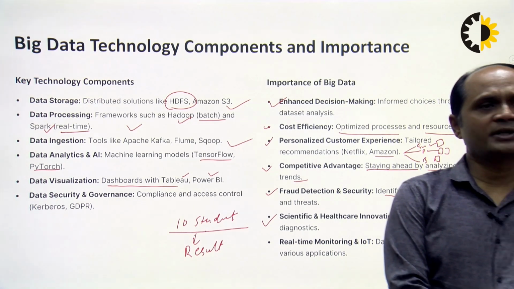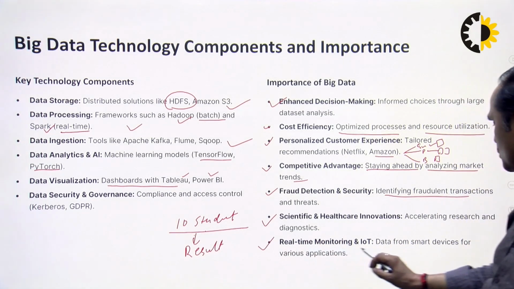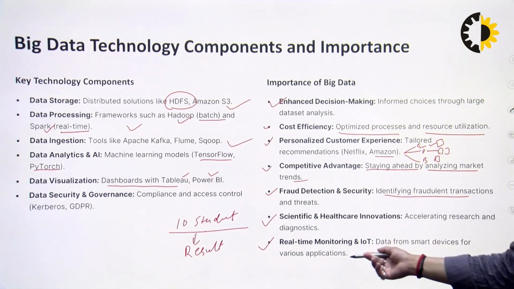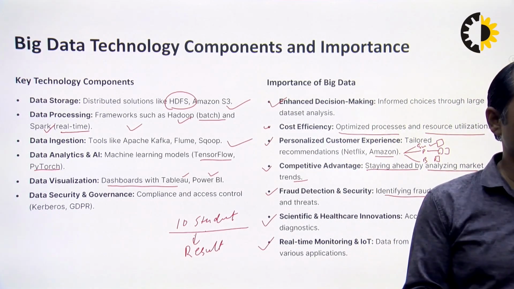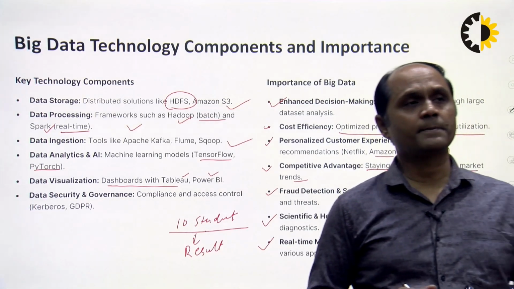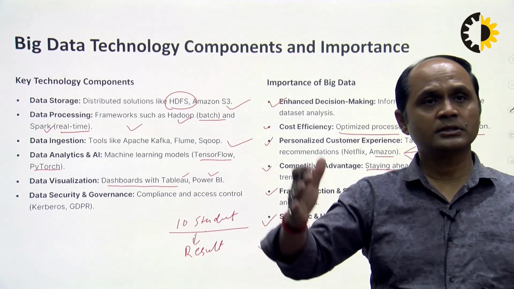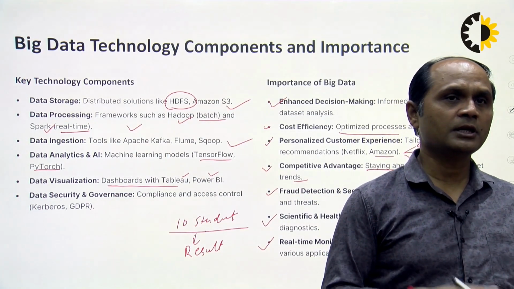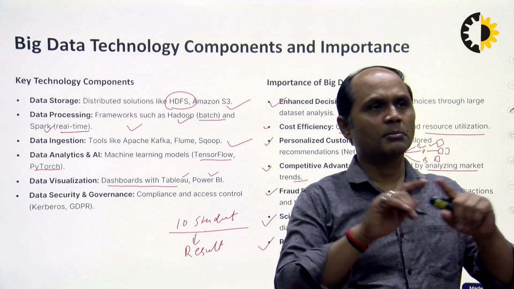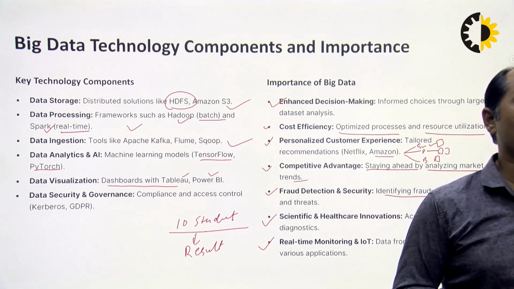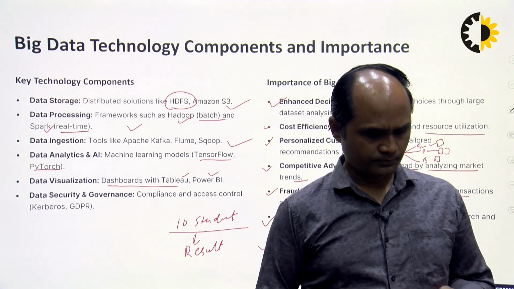Next is real-time monitoring and IoT data. There are various applications where we can use the data from smart devices. So these are some of the importance that we can find in big data. Big data means a large amount of data that we can analyze and process and give the output for the purpose of business decisions. So this is the summary of our big data components and importance that we can use in that scenario.